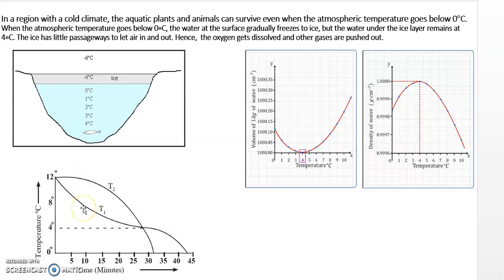Now this is a graph, given just as I said about T1 and T2. First the thermometer T1, which is below, shows a decrease, and then T2 shows a gradual decrease. The intersection point is 4 degrees Celsius. That means it has a maximum density at 4 degrees Celsius. Here also a graph is given. You can refer to the textbook, the same is there.